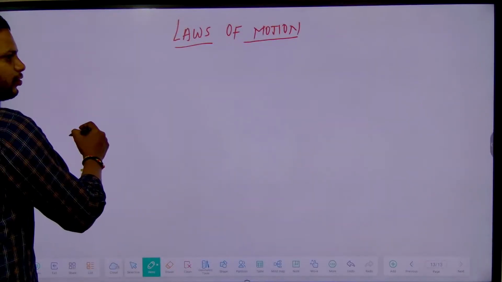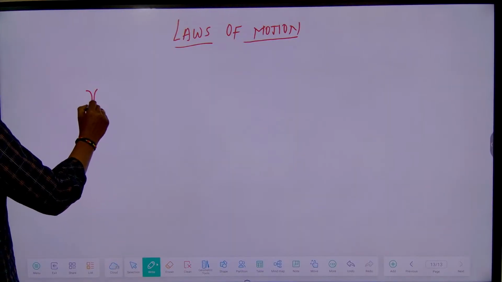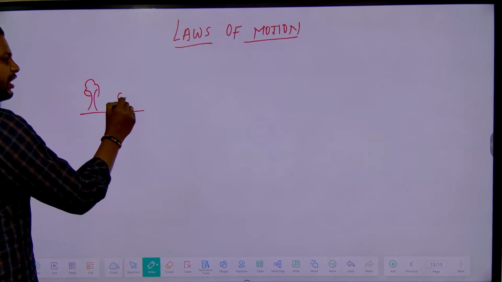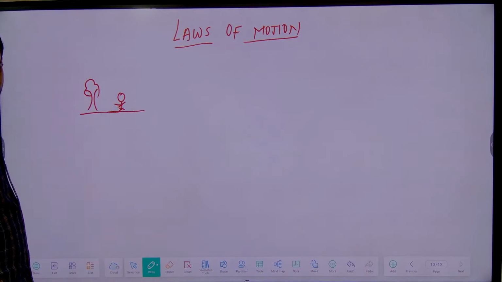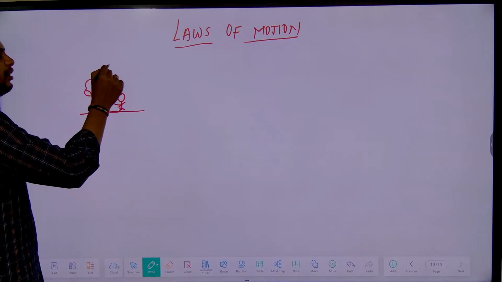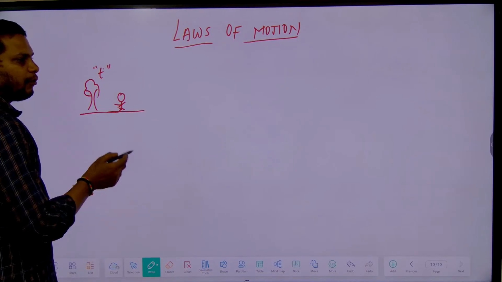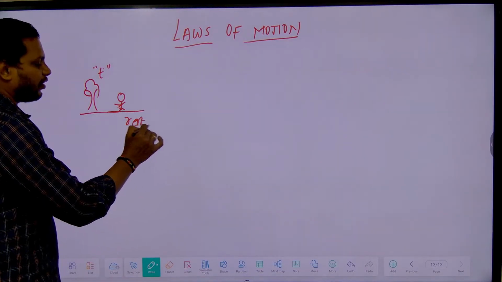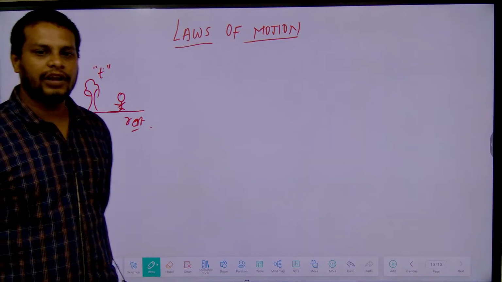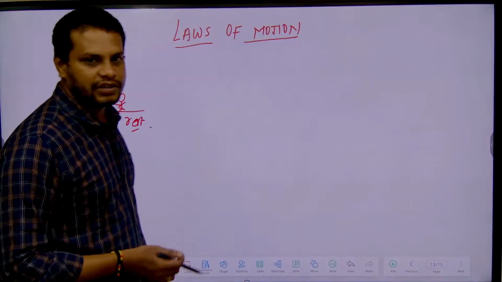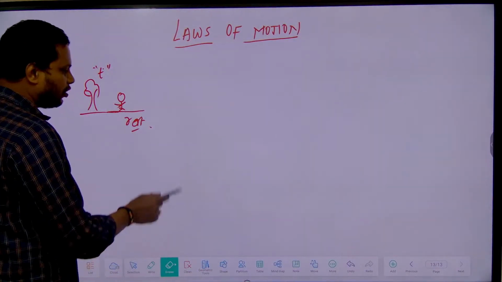See, suppose with respect to the surroundings or with respect to time, if the position of any body changes, then we can say it is in motion. With respect to time and the surroundings, if the position of any body doesn't change, we can say the body is at rest. And remember, rest and motion are relative. We cannot say absolute rest, and we cannot define absolute motion also.